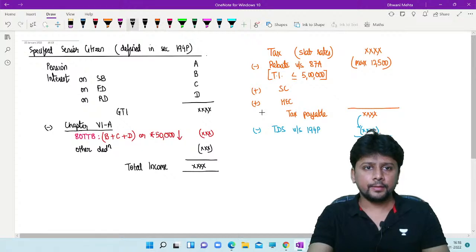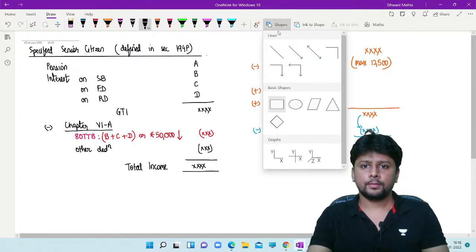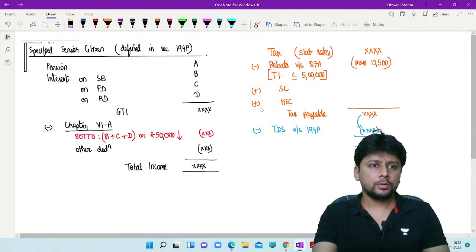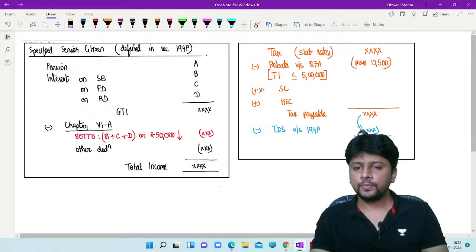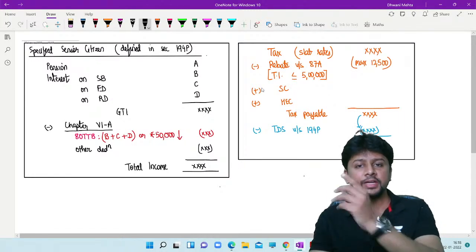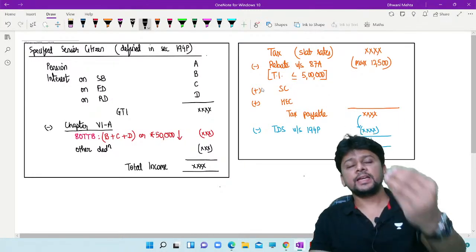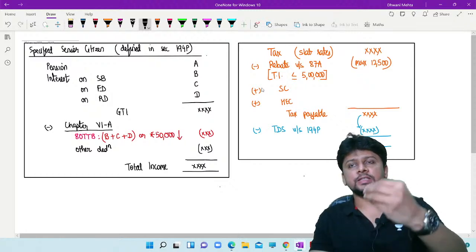On the left side, I am talking about computation of income. And here on the right side, this is computation of tax. And this is the amount of TDS. And the entire amount of TDS is deducted.